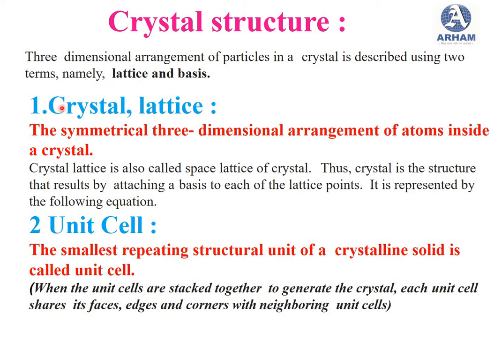So first we will see the crystal lattice. It is the symmetrical three-dimensional arrangement of the atoms inside a crystal. Crystal lattice is also called a space lattice of a crystal. The crystal is a structure that results by attaching a basis to each of the lattice points, and it is represented by the following equation.